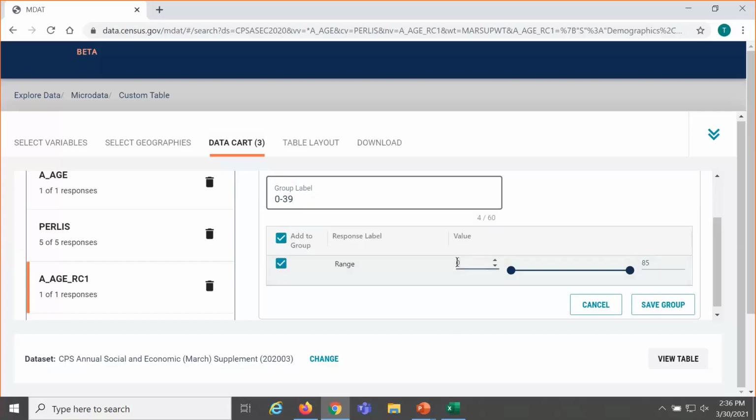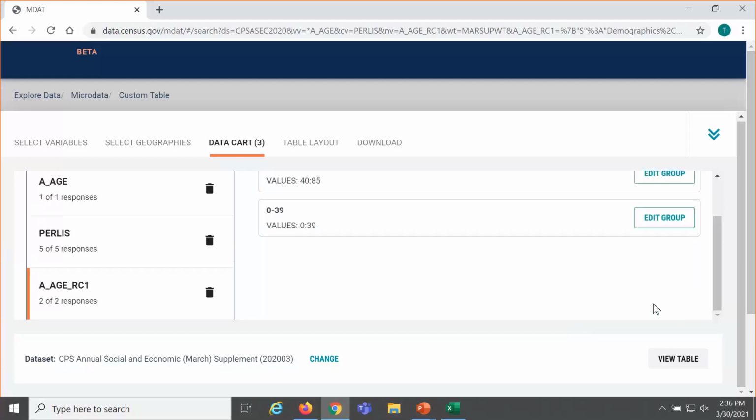So we want to include value 0, and we don't want it to go up to age 85, we want it to go up to 39. So that's the important part that actually gives you the accurate data. The group label is just what appears in your table display. These both match and make sense, so I'm going to click Save Group.